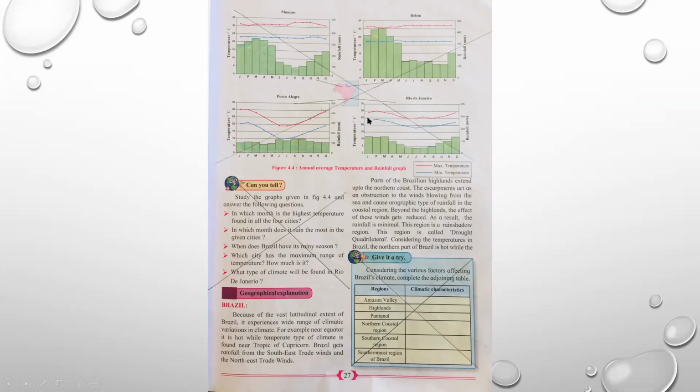Along with that you can see this diagram. Figure 4.4, annual average temperature and rainfall graph. You can see we have put a cross over this. And here one more column, give it a try. Considering the various factors affecting Brazil's climate, complete the adjoining table, regions and climatic characteristics. So you have to cut this box also. Please see properly and do the cancellation.